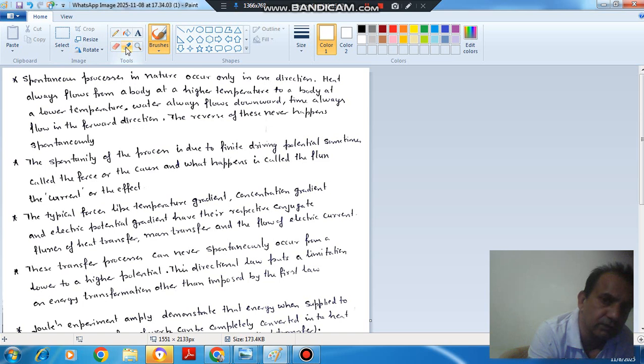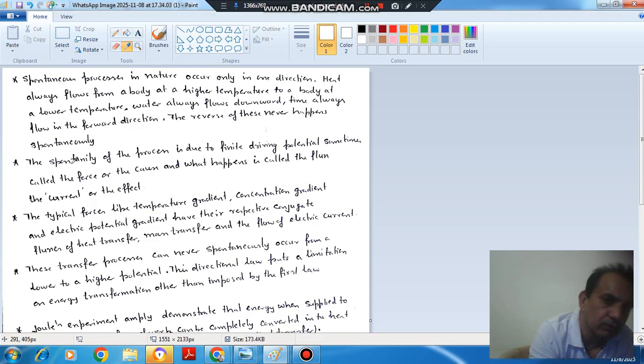The reverse of these will not occur spontaneously, automatically. Okay, so this is the next point. The spontaneous processes in nature occur only in one direction. Heat always flows from a body at a higher temperature to a body at lower temperature. Water always flows downward. Time always flows in forward direction. The reverse of these never happens spontaneously.